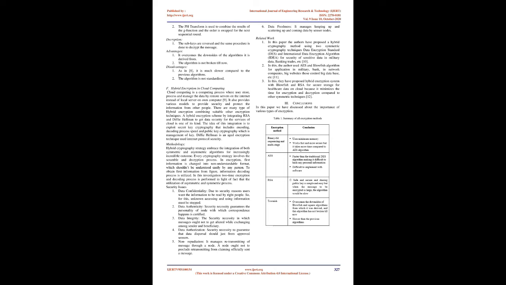The algorithm. G function. 1. It splits the input word into 4 bytes. 2. Each byte is transformed using separate S-boxes which have different keys. 3. The resulting vector of length 4 is multiplied by an MDS matrix. Encryption. 1. The input text is divided into 4 32-bit words, XORed, and given as input to the G function in cyclic order. 2. The PHT transform is used to combine the results of the G function, and the order is swapped for the next sequential round.